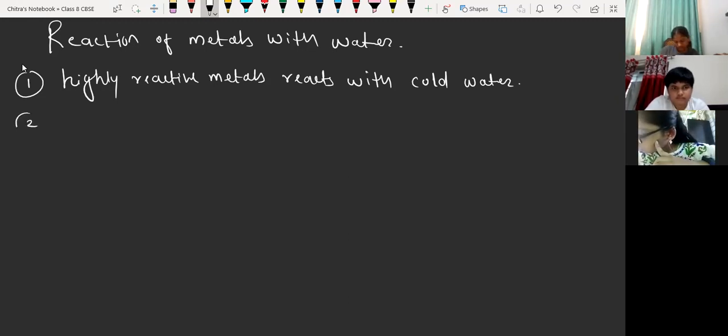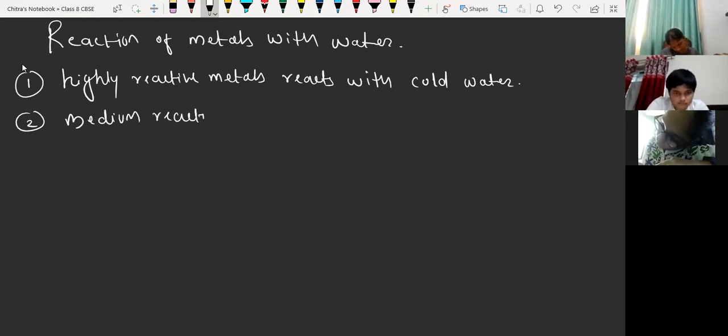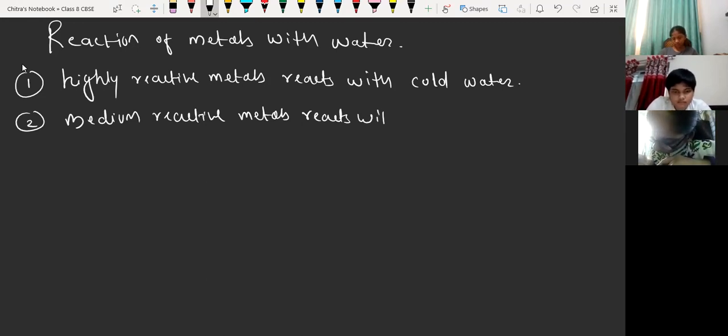Number 2: medium reactive metals react with hot water or with steam.